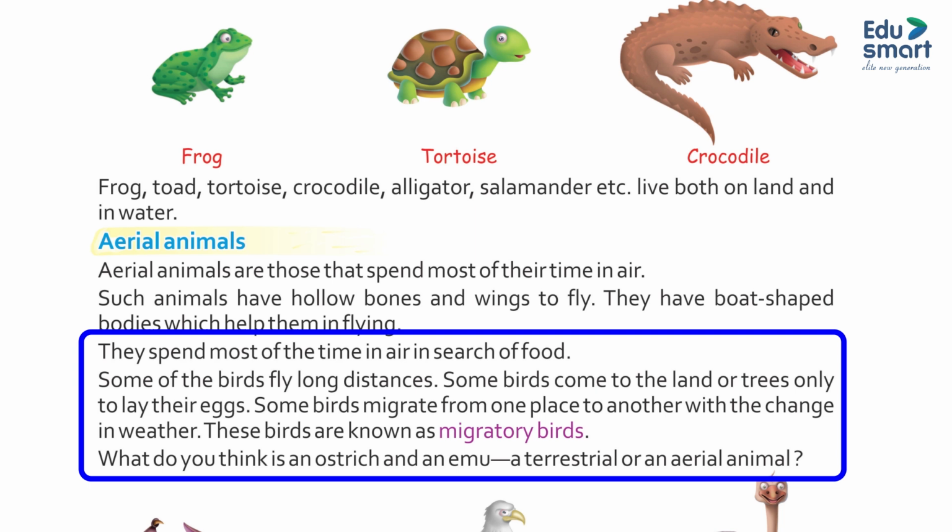Some birds migrate from one place to another with the change in weather. These birds are known as migratory birds. What do you think an ostrich and an emu are? A terrestrial or an aerial animal?